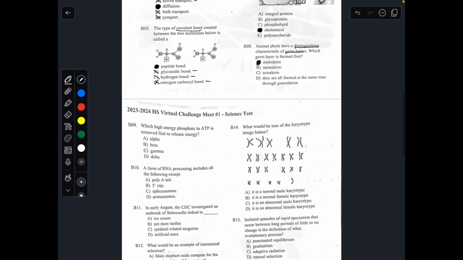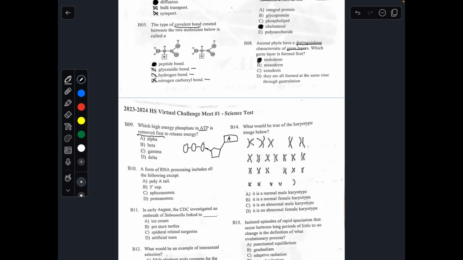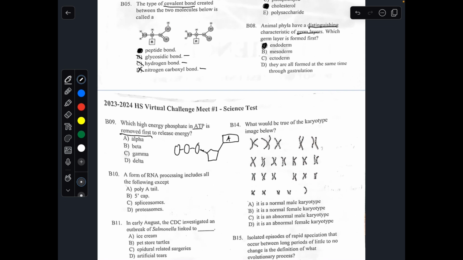Number 9. Which high-energy phosphate in ATP is removed first to release energy? If you guys remember the structure of ATP, there's 3 phosphates. There's a ribose pentose sugar, and there's adenine. The 3 phosphates from left to right are gamma. So I'll just write the gamma symbol. There's beta, and then there's alpha.